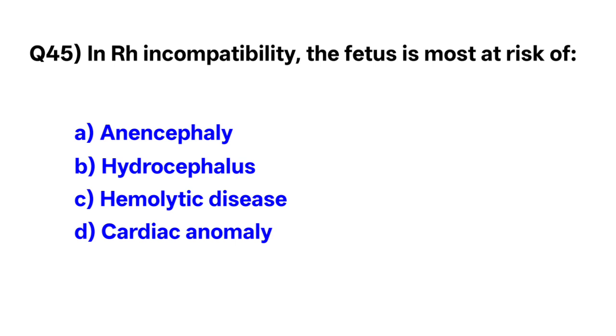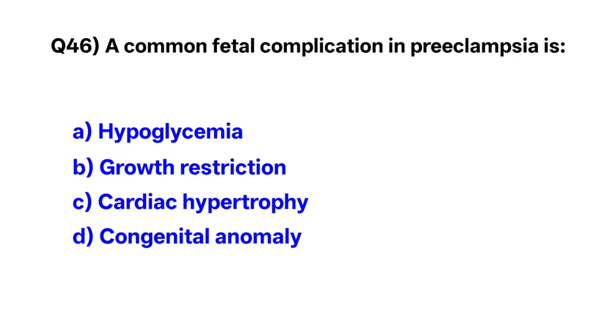Question number 45. In Rh incompatibility, the fetus is most at risk of? Correct option is C. Hemolytic disease. Question number 46. A common fetal complication in preeclampsia is? Correct option is B. Growth restriction.